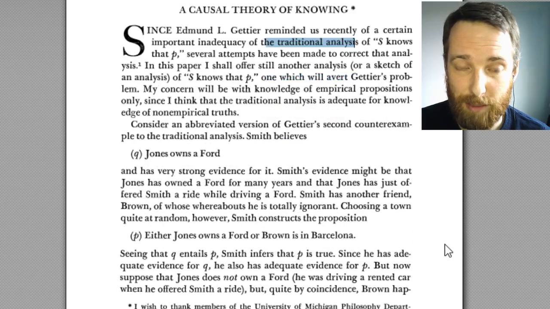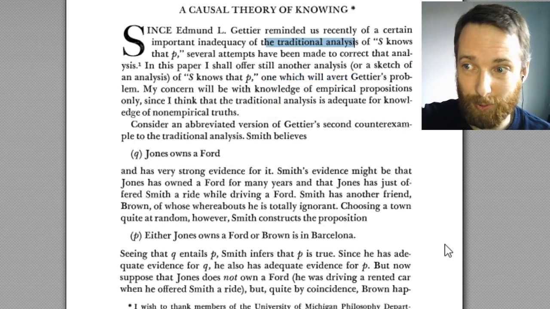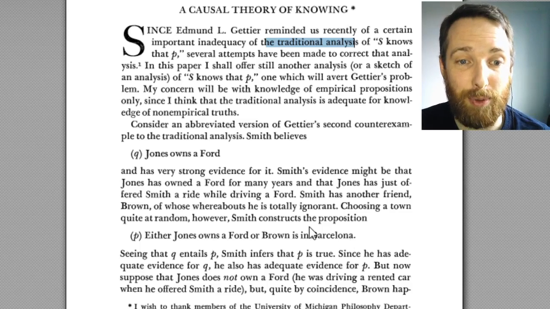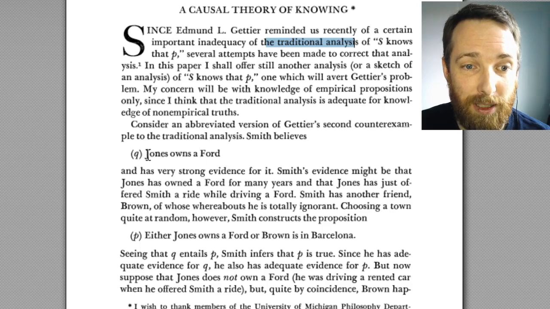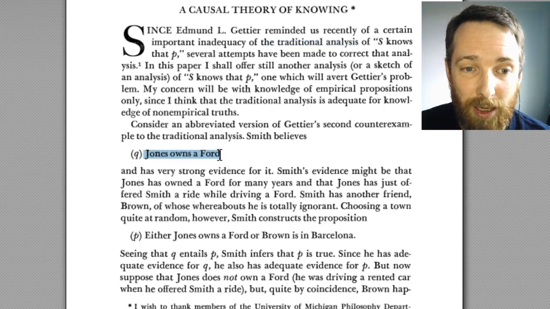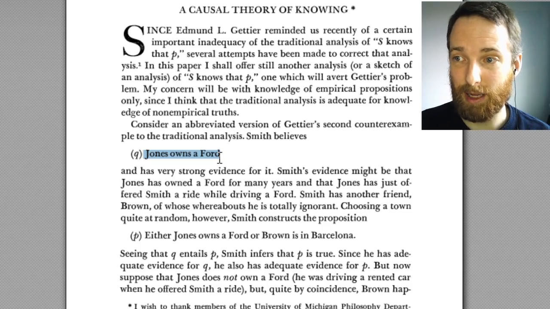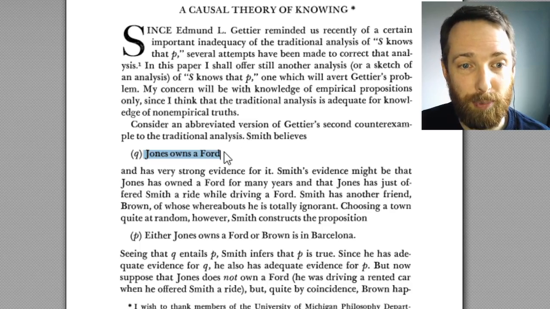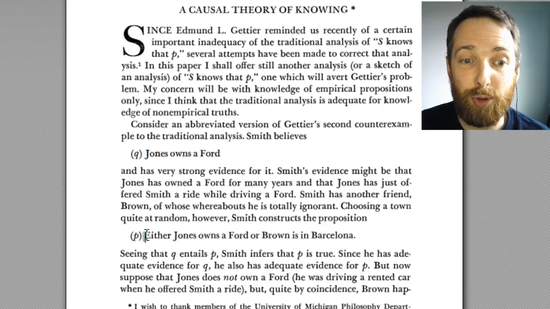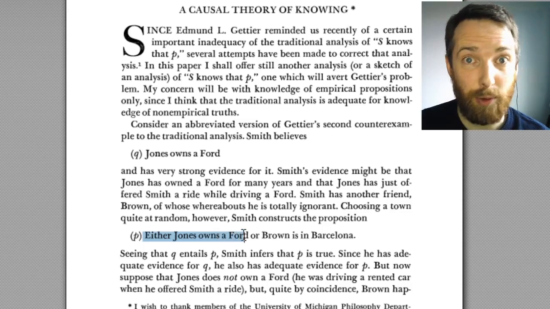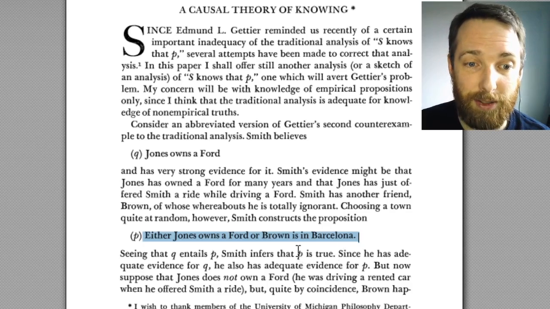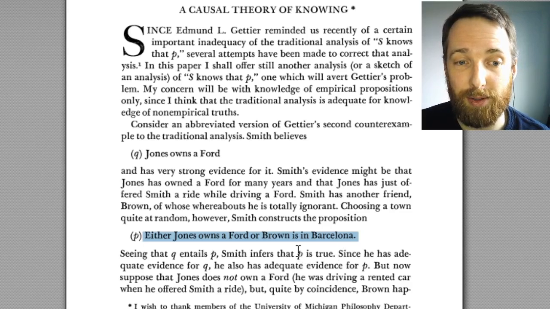Goldman starts by going over again one of Gettier's examples, where you've got somebody who believes that Jones owns a Ford, maybe is justified in believing that, and it turns out to be false. But because this person, Smith, believes that Jones owns a Ford, he comes to believe by a competent inference, an argument that's a good argument, the conclusion of which is: either Jones owns a Ford or Brown is in Barcelona.